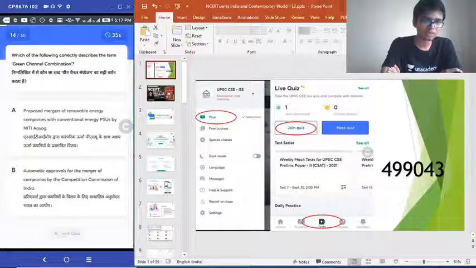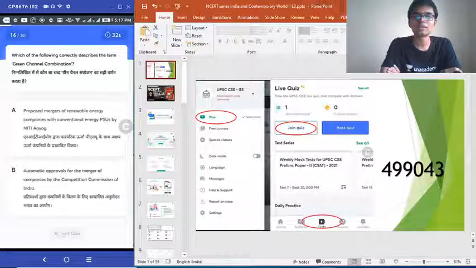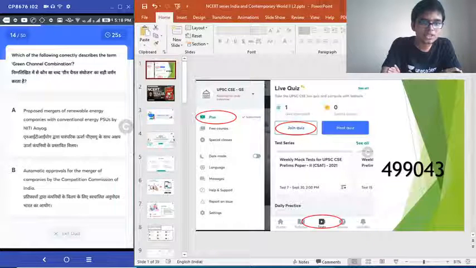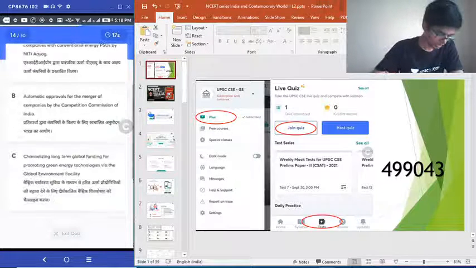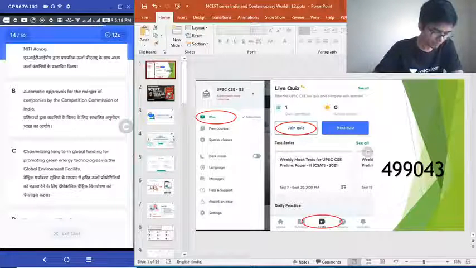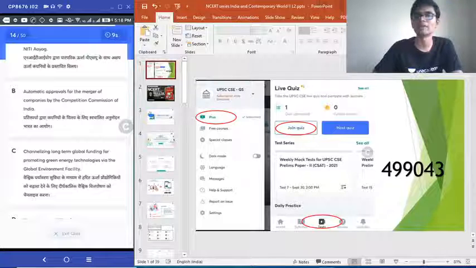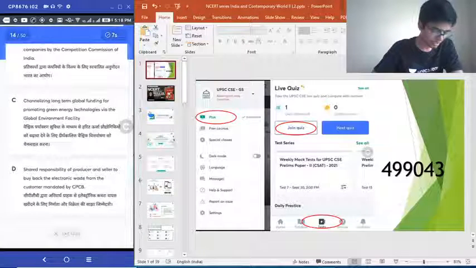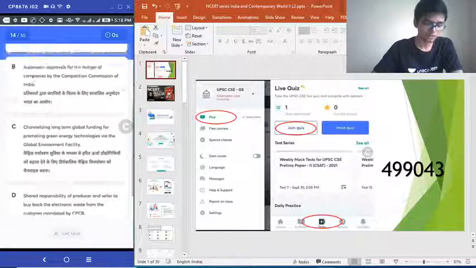Question 14. Which of the following correctly describes the term green channel combination? Option A. Proposed mergers of renewable energy companies with conventional energy PSUs by NITI Aayog. Option B. Automatic approvals for the merger of companies by the Competition Commission of India. Option C. Channelizing long-term global funding for promoting green energy technologies via Global Environment Facility. And the last option, shared responsibility of producer and seller to buy back the electronic waste from the customer mandated by CPCB. Which of these is or are correct?